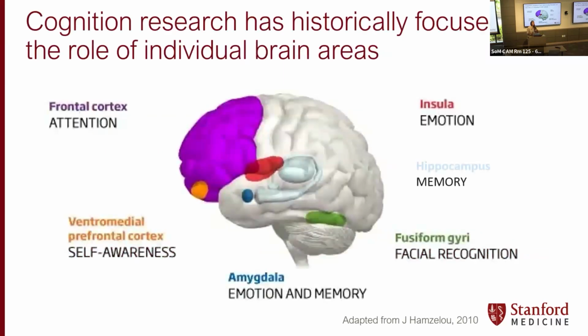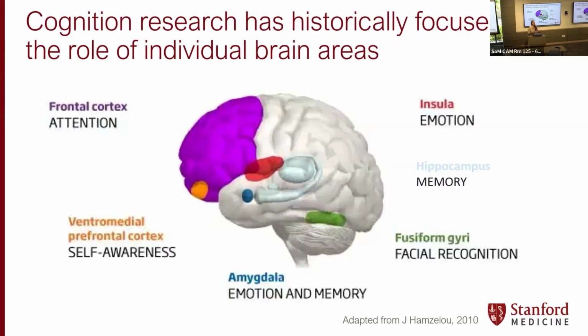Historically, research into cognition has been arguably a little bit piecemeal. It had almost like a lesional approach. And that's led to a lot of advancements in our understanding of networks of cognition. Specifically that the PFC is very important underlying attention, and that the hippocampus is very important in memory.